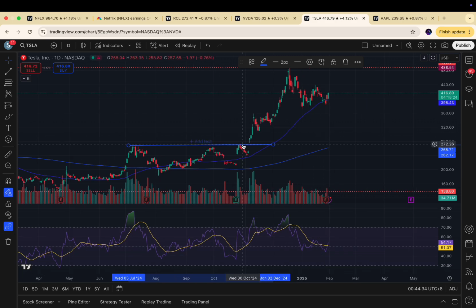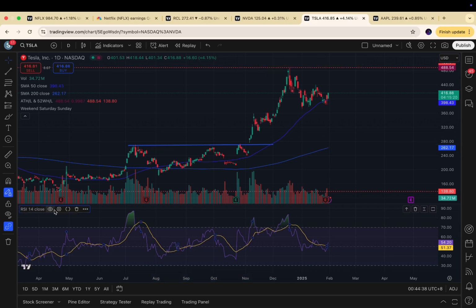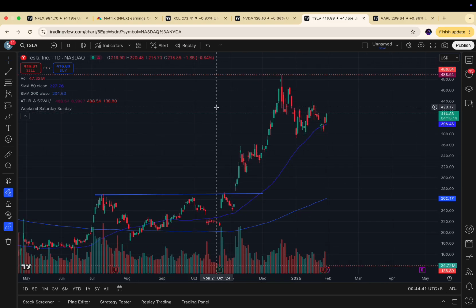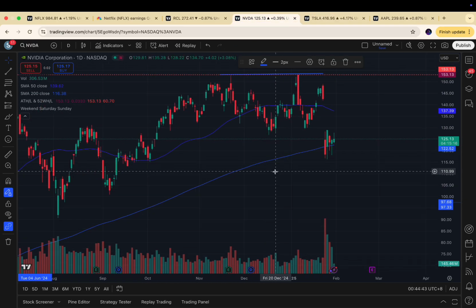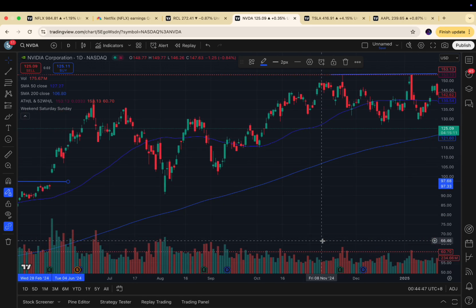But I don't like to use the RSI. I like to use price action and volume. So let's go back to NVIDIA. You could see that during this DeepSeek announcement, there was a huge amount of volume. We can check the actual amount of volume.